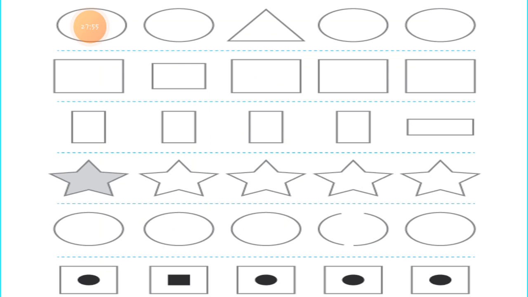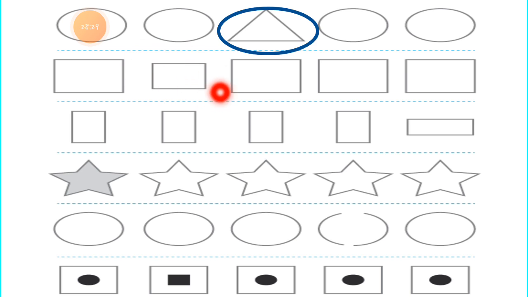Next I have for you, this is very easy students. See this, in the first row: circle, circle, triangle, circle, circle. So which shape is an odd one? I hope you know this. There is no explanation needed why the triangle is the odd one, because four shapes are circles and one is only a triangle. Then the next one: rectangle, rectangle, rectangle, rectangle and rectangle.